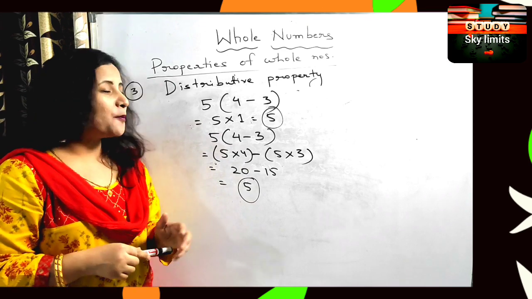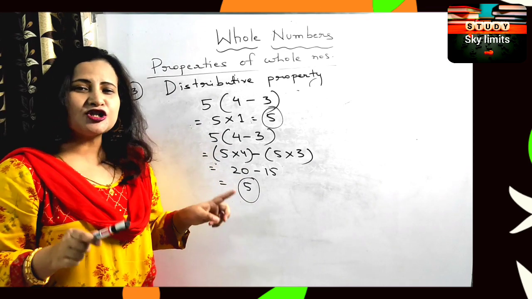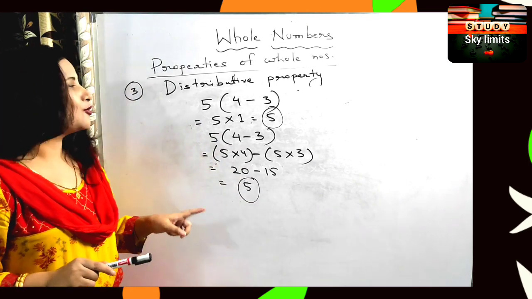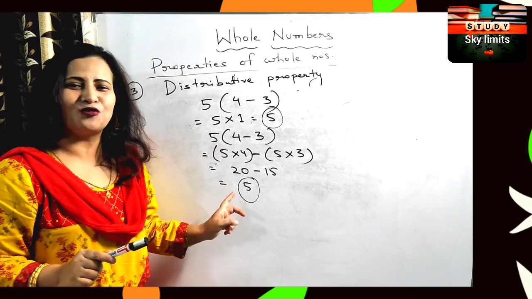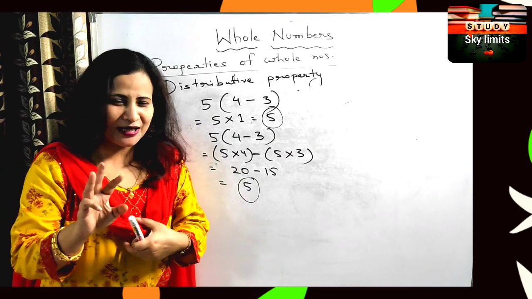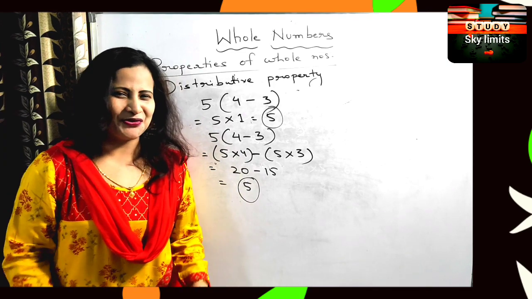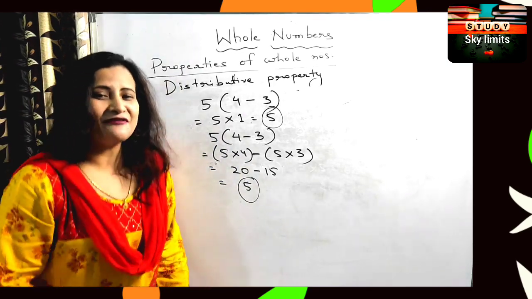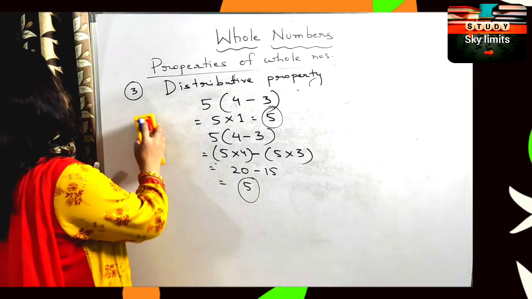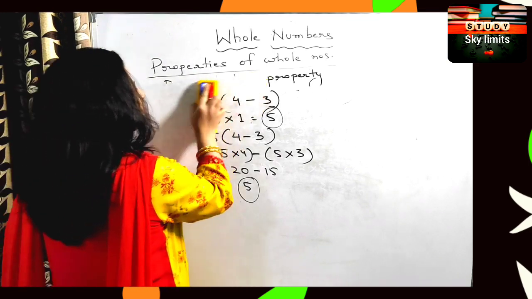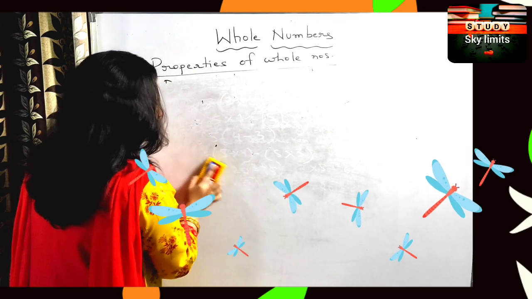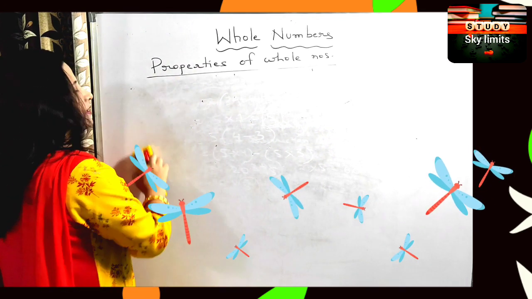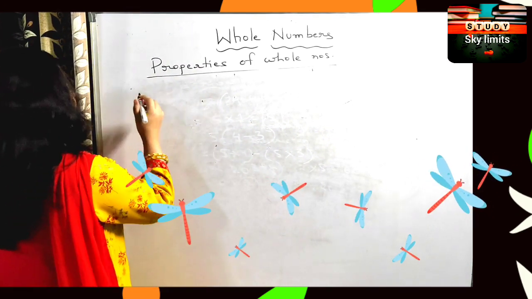Okay? So this property is called the distributive property of multiplication over addition, and this is the distributive property of multiplication over subtraction. I think the 3 properties are quite clear to you. Okay? So it will be more interesting when you are solving the numbers. Now let us come to the property of 1. Also important and asked to you many times in the exam. Property of 1.